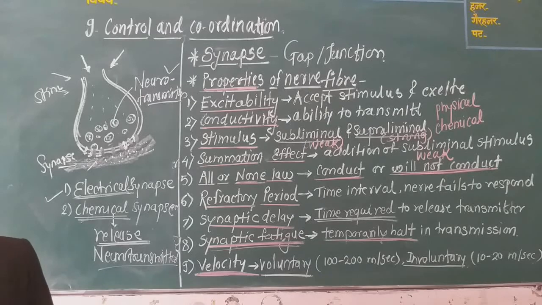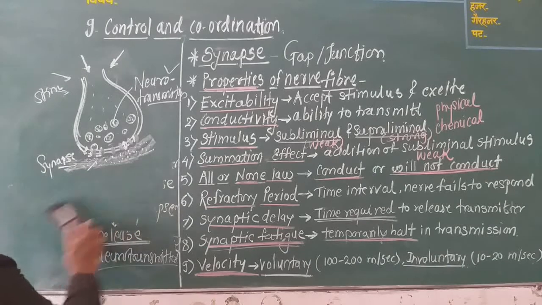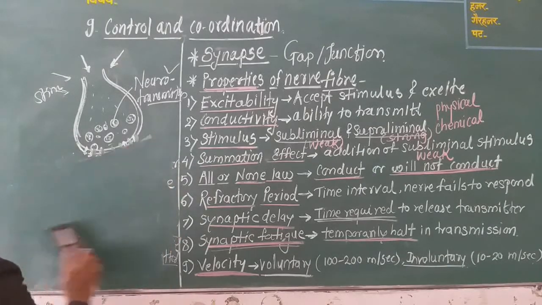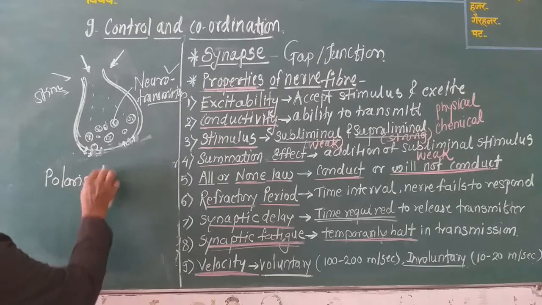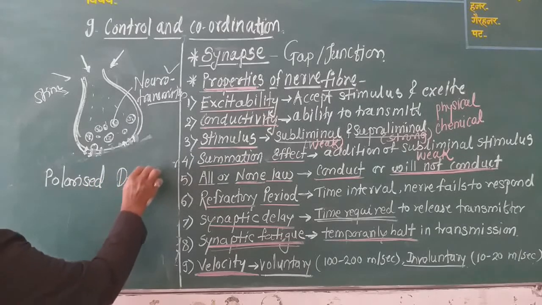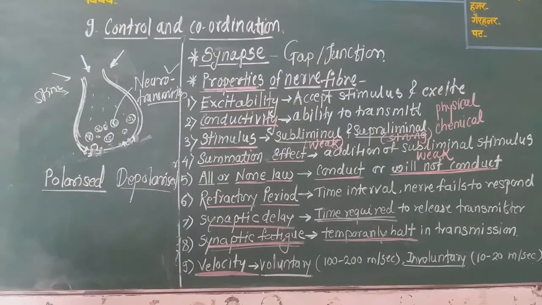Now actually what happens during the transmission of a nerve impulse? During the transmission, there are two states, the polarized state and the depolarized state. Polarized and depolarized state are responsible for the conduction.